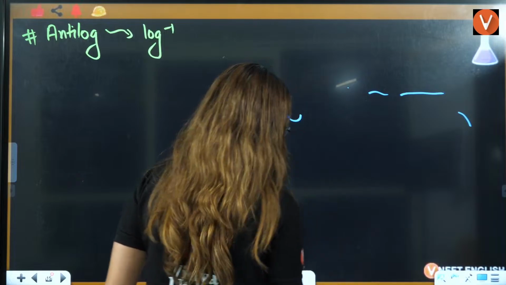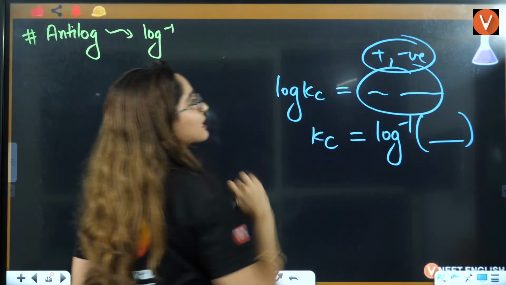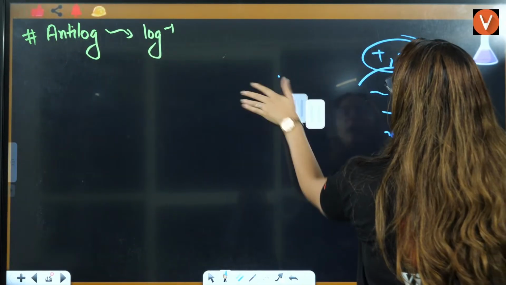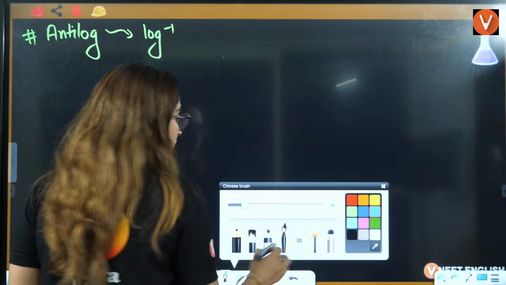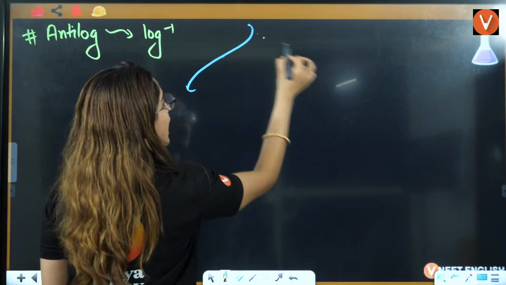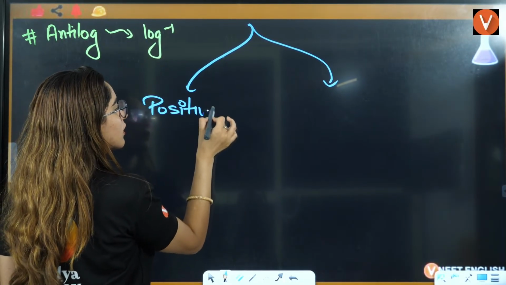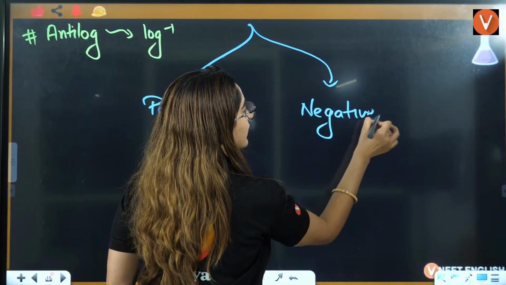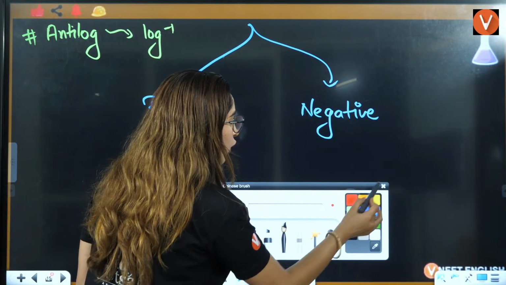Now, beta, the value that I'm talking about here can be positive or negative. That's the reason there are two kinds of antilogs. One is positive antilog and one is negative antilog. So let's talk about positive and negative antilogs, right? If I talk about a positive antilog, right?